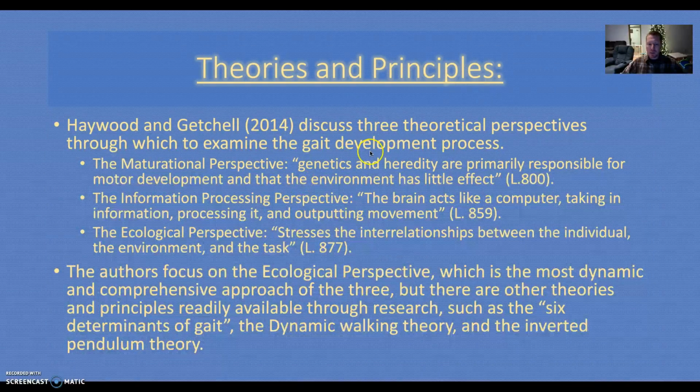As we finish up, we have theories and principles. Haywood and Getchell discuss three theoretical perspectives through which to examine the gait development process. We have the maturational perspective, the informational process perspective, and the ecological perspective. As we move through, though, there's so many different perspectives and theories that go along with gait development and walking and moving into running and those kinds of things.